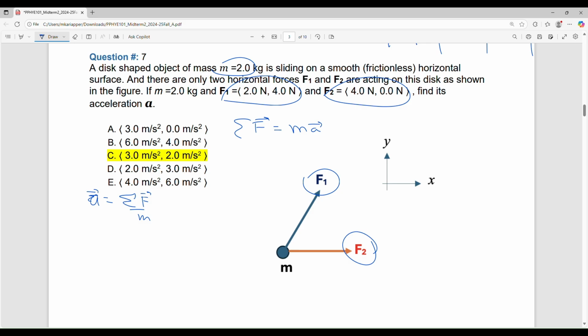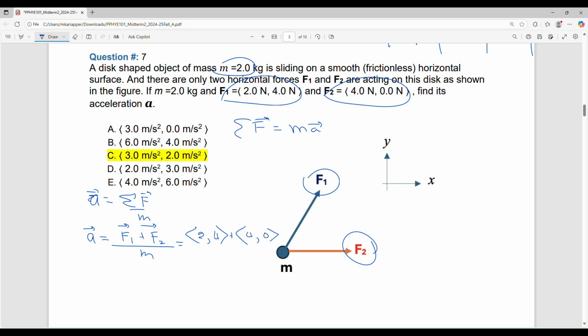Let me show you. a is equal to the net force, which means all the forces added as vectors. Then you substitute. What is F1? As a vector, it's <2, 4>. What is F2? <4, 0>.